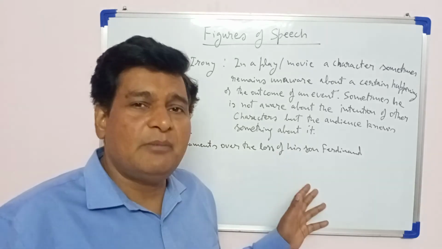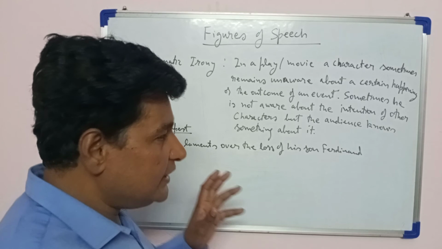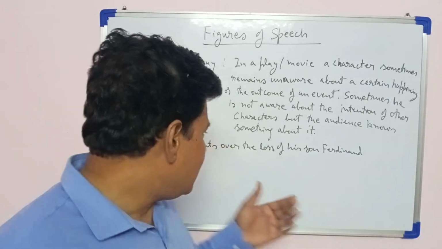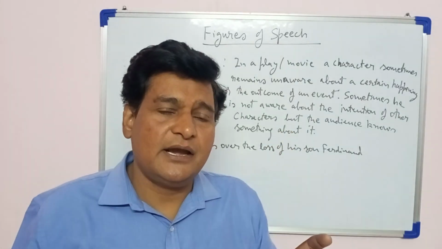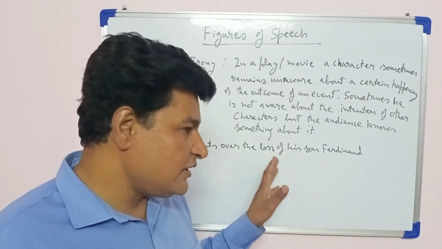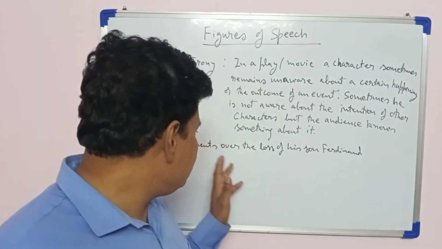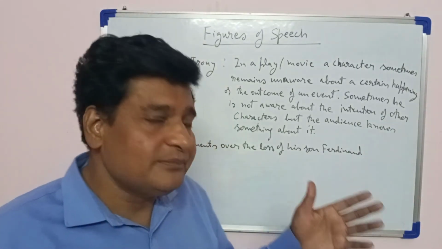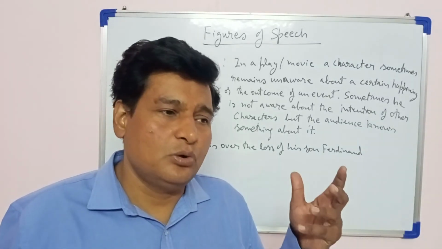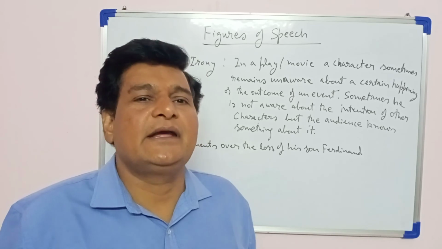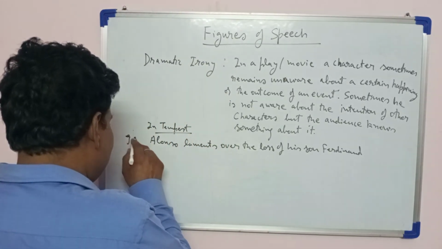So this is an example of dramatic irony. The dramatic irony lies in the situation, no doubt, but in the dialogues also. When Alonso laments, how he is lamenting in those lines, there would be dramatic irony. So this is one example.